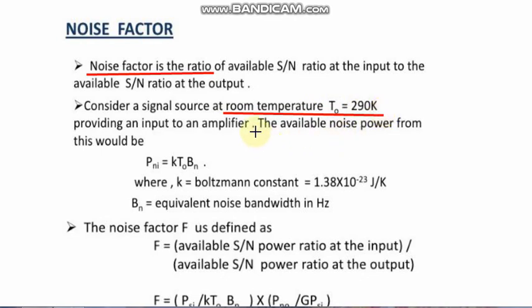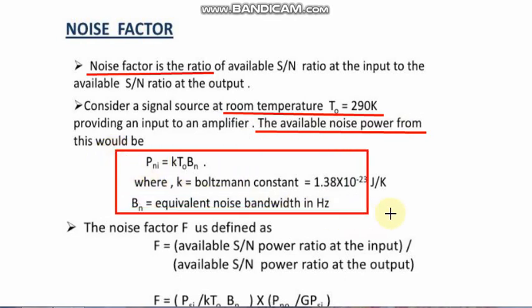Earlier you have studied the noise power. What is the formula of noise power? The formula is Pni, where P is for power, n for noise, and i for input, meaning input noise power. The general formula that we have earlier studied is K T0 Bn, where K is the Boltzmann constant, T0 is 290 Kelvin room temperature, and Bn is the equivalent noise bandwidth that we just studied.